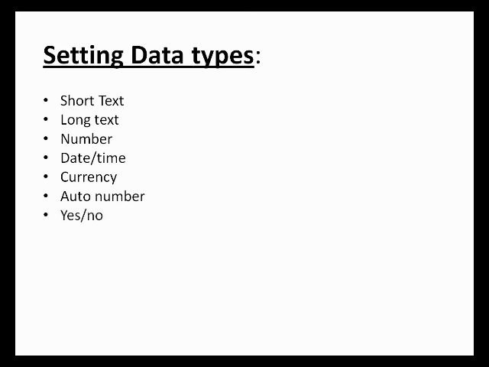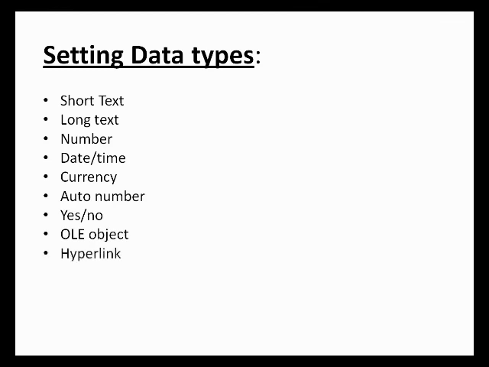Next heading is yes, no. This can have only one of the two values, true or false. You can adjust the format setting to display yes, no, or true and false. Next heading is OLE object. This stores graphics or objects such as a Microsoft Excel worksheet or Microsoft Word document.